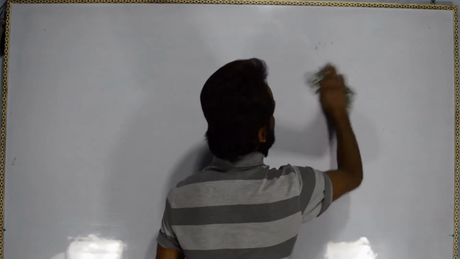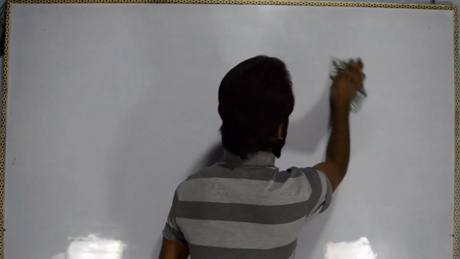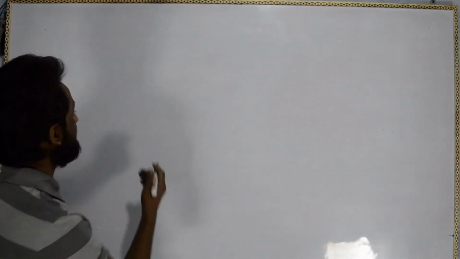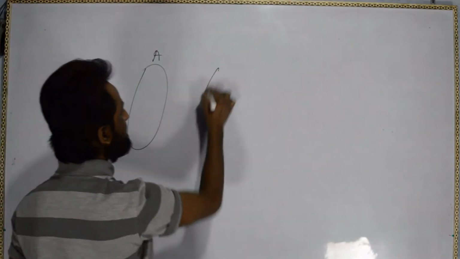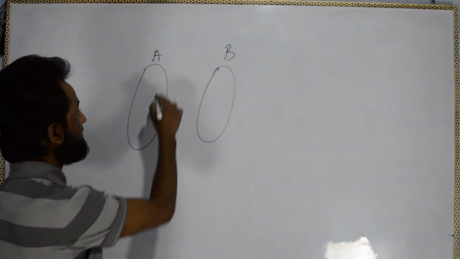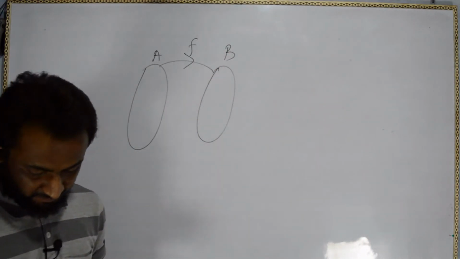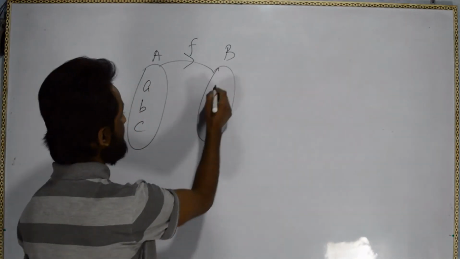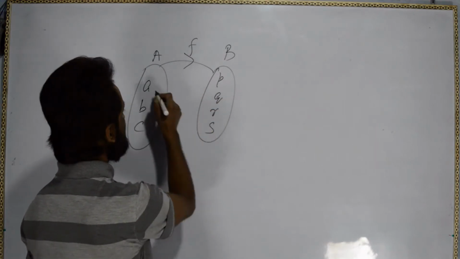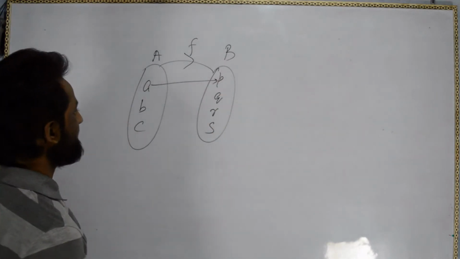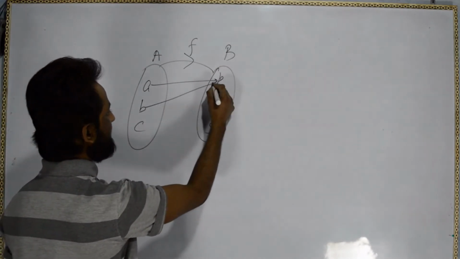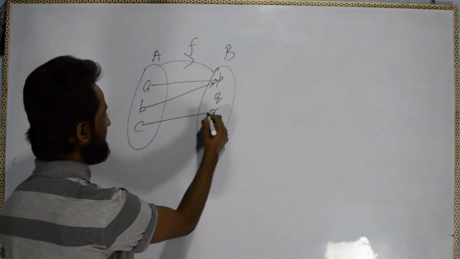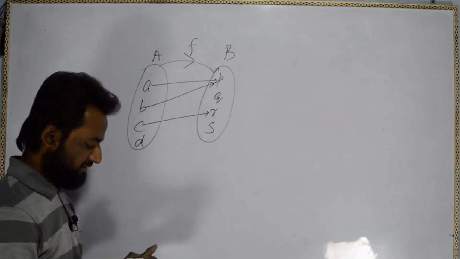Pause the video if you think I'm very fast, so just pause the video and copy this. Okay, one more example we will do and then we will go for the next, that is domain, range, codomain. A, B, C, D, and the function is defined somehow from A, B, C, D to P, Q, R, S. A is related to P and B is related to P. C is related to R and D is not related to anyone.